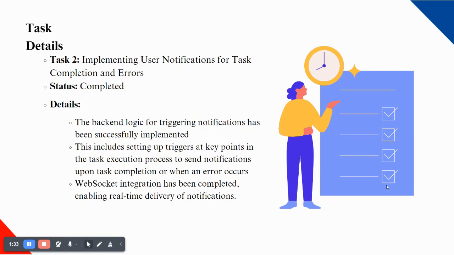Our task 2 is to implement user notification for task completion and errors. Status is completed. The backend logic for triggering notification has been successfully implemented. This includes setting triggers at key points in the task execution process to send notification. WebSocket integration has been completed, enabling real-time delivery of notification.